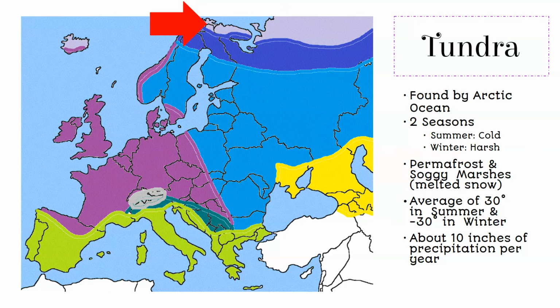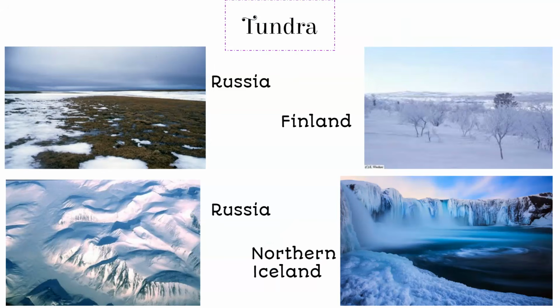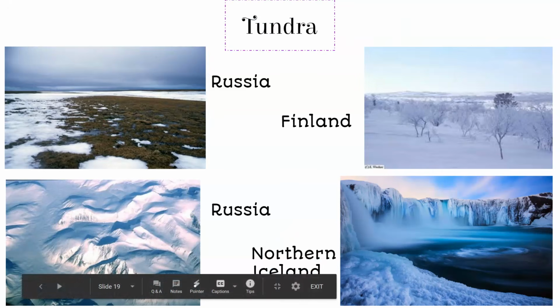Finally, we have tundra. This is found by the Arctic Ocean. They have cold summers and harsh freezing winters. This is full of permafrost and soggy marshes. They have an average temperature of 30 degrees in the summer and negative 30 in the winter. So it is below freezing all year long. And they only get about 10 inches of rain per year. And you see this in Russia, Finland, and northern Iceland.